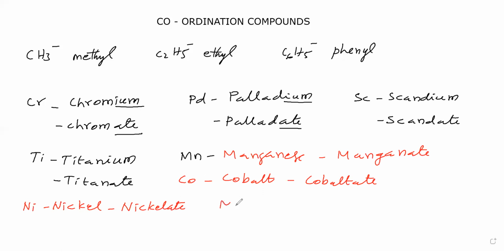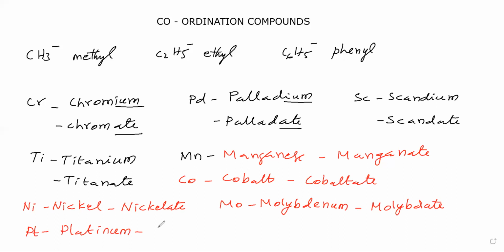Next, molybdenum, we say molybdate. Next, platinum, we say platinate. If the central metal is in an anionic complex, we have to say like this. So how to say the name of a central metal, we got an idea.